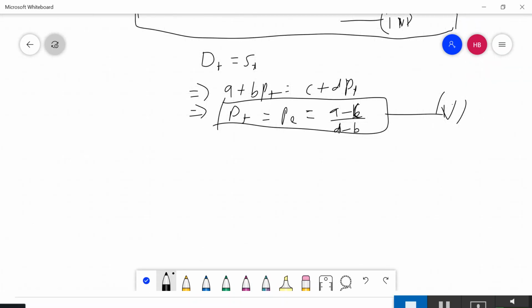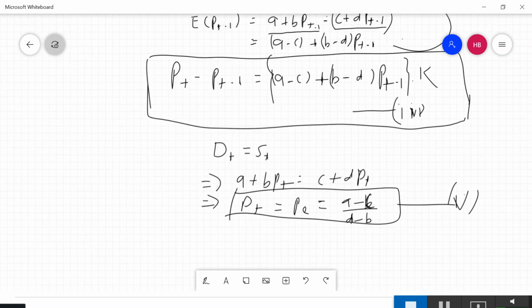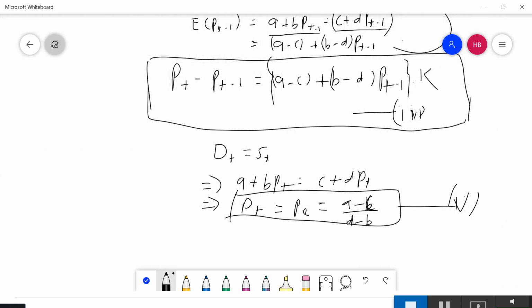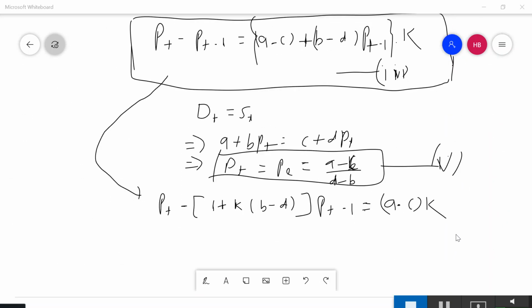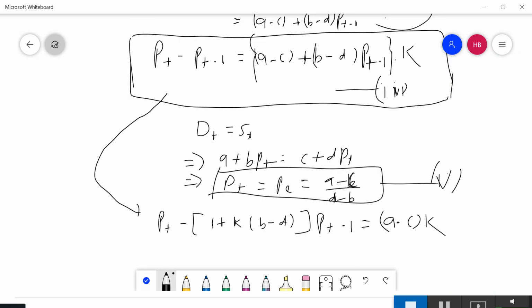Now we have a difference equation, which is equation 4, and in order to solve it, first put it into the form of a difference equation. I rearranged it, taking the P(t-1) term to the left-hand side, so that P(t) minus P(t-1) terms equal some constant. So this is a non-homogeneous difference equation. The solution will be Pt equal to the particular solution plus the complementary solution.